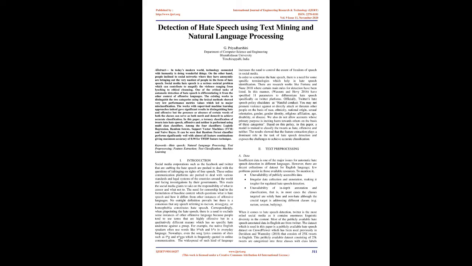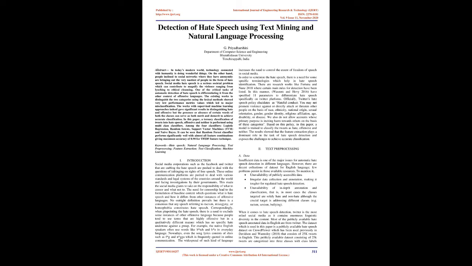In order to scrutinize the hate speech, there is a need for some specific terminologies which help in hate speech identification. There are research works like Fortuna and Nunes 2018 where certain main rules for detection have been listed. In this manner, Waseem and Hovy 2016 have specified 11 parameters to differentiate hate speech specifically on Twitter platforms.